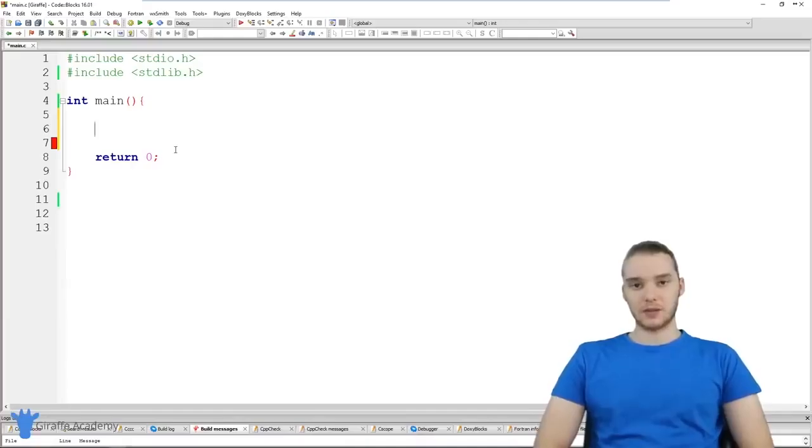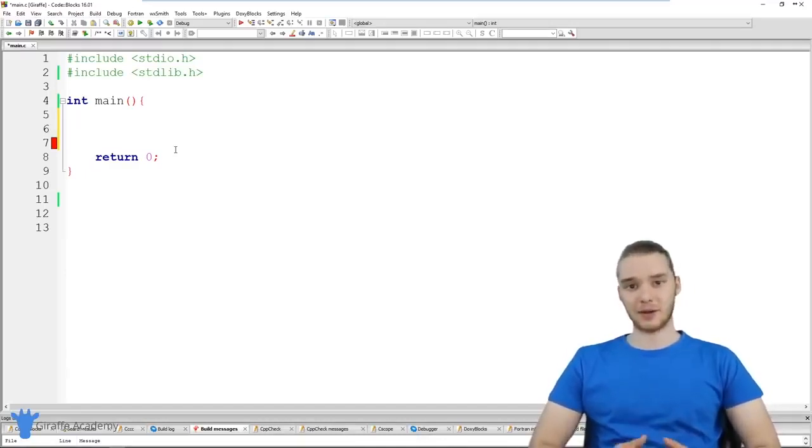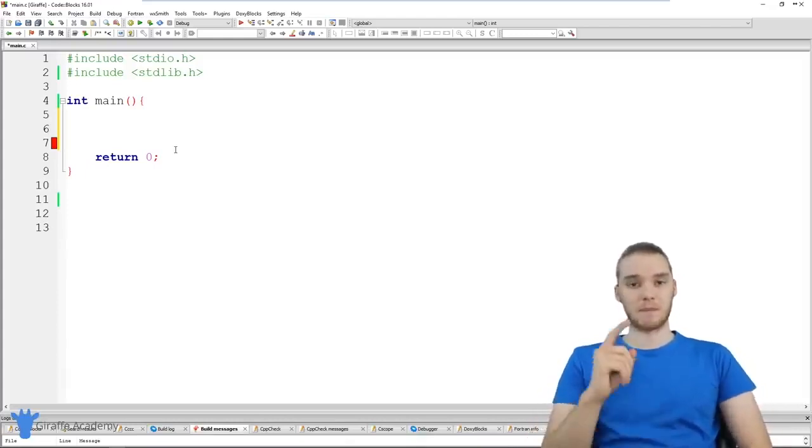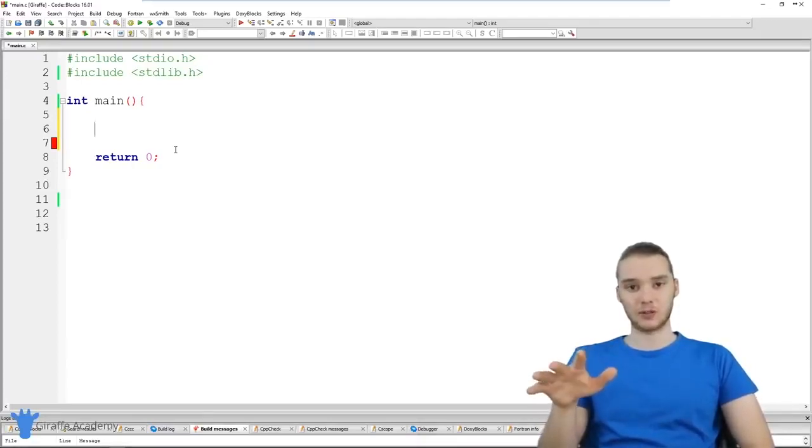In this tutorial, I want to talk to you guys about using switch statements in C. Now, a switch statement is basically a special type of if statement which will allow us to compare one value to a bunch of different values. It's essentially doing the same thing as an if statement. It's allowing us to check different conditions, and if different conditions are true, then we can do certain things. But a switch statement makes it really easy for us to compare one specific value to a bunch of other values.